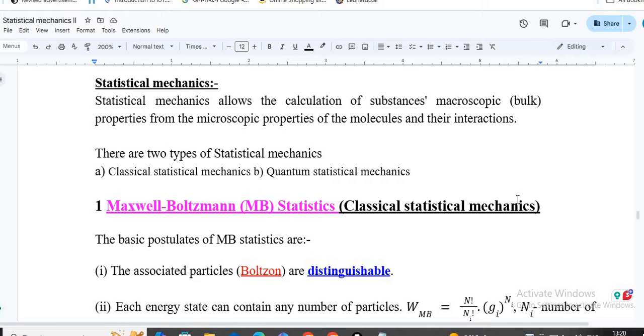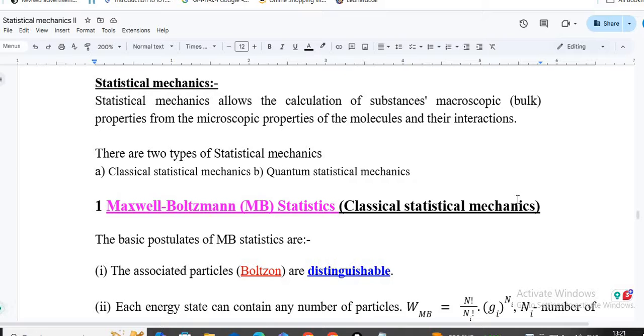Hello, today we'll discuss statistical mechanics. So the first question is, what do you mean by statistical mechanics? Statistical mechanics is basically a statistical calculation of the substance's macroscopic properties, or the bulk properties. From where? From the microscopic properties of the molecules or the atoms and their interaction.